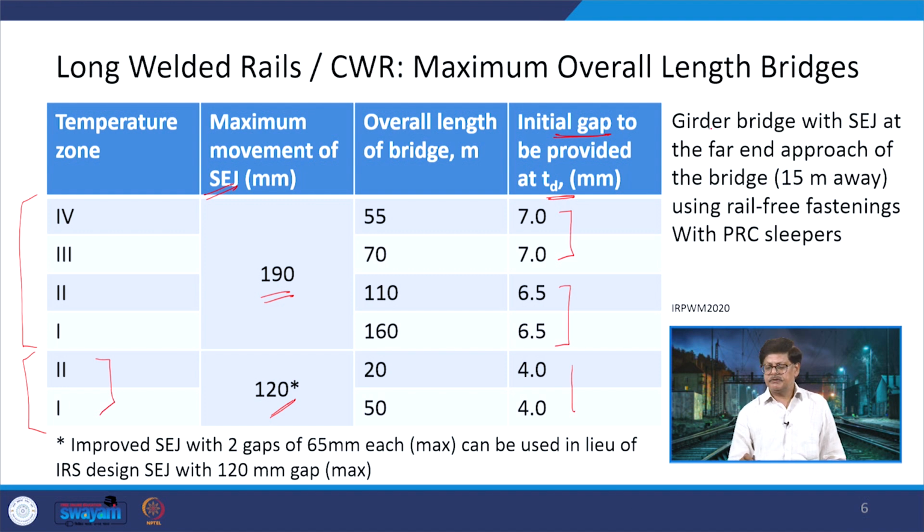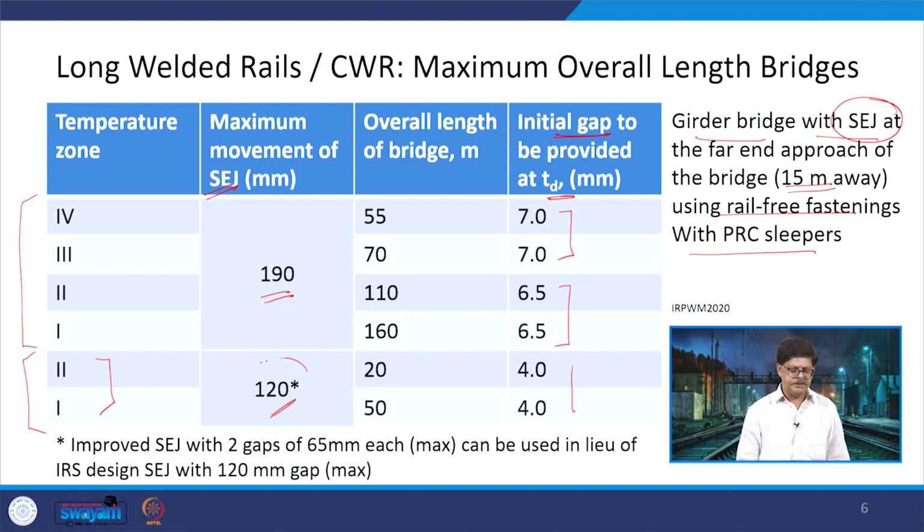Now, another thing is, if the girder bridge is provided with SEJ at the far end approach of the bridge, that is 15 meter away, using rail free fastenings with PRC sleepers. So, whenever a bridge is being provided, when you are talking about LWR, CWR, then we need to see what is the location where this SEJ is going to be provided.